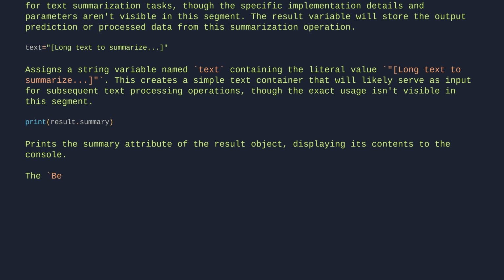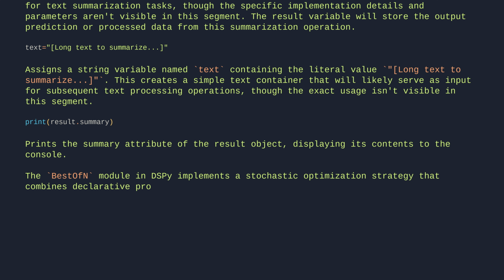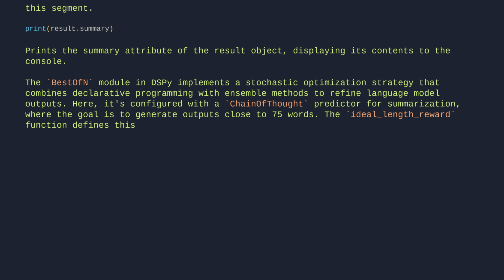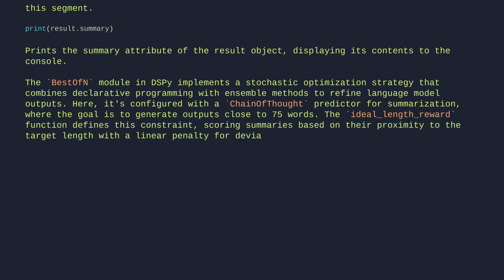The BestOfN module in DSPy implements a stochastic optimization strategy that combines declarative programming with ensemble methods to refine language model outputs. Here, it's configured with a ChainOfThought predictor for summarization, where the goal is to generate outputs close to 75 words. The ideal length reward function defines this constraint, scoring summaries based on their proximity to the target length with a linear penalty for deviations.